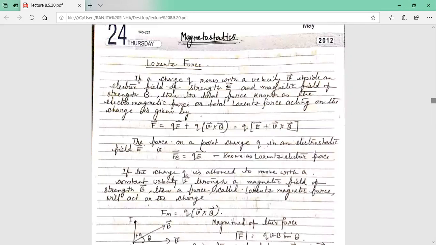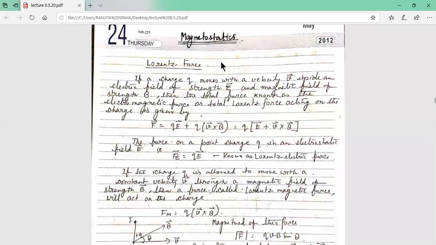I'm discussing these things very briefly because, without them, Maxwell's equations are difficult to follow. The first portion of Maxwell's equations, that is Gauss law, I have described. Equation of continuity, velocity, mobility, current density, all these things we have described. Otherwise you will not understand, because in Maxwell's equations you will get all these terms.